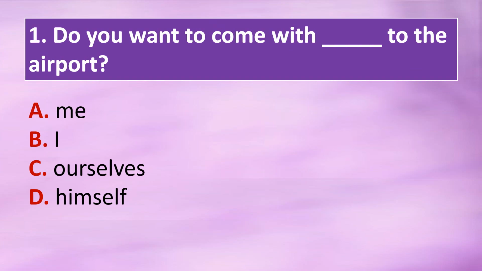Do you want to come with dash to the airport? Option A, me. Option B, I. Option C, ourselves. Option D, himself. The correct answer is option A. Do you want to come with me to the airport?